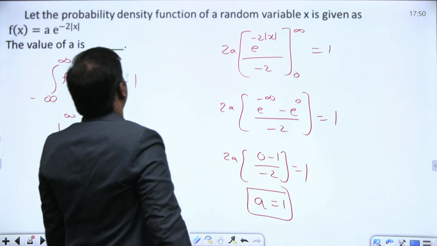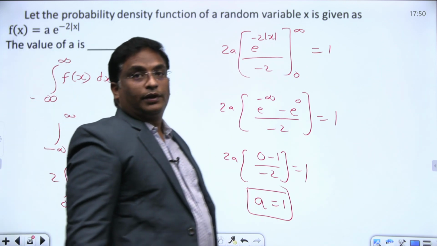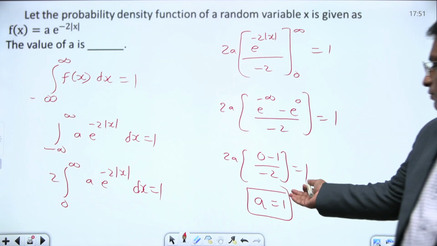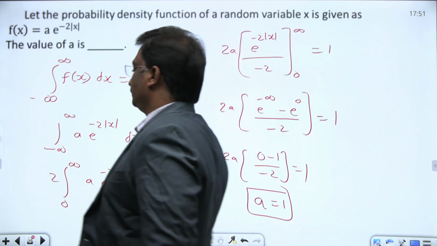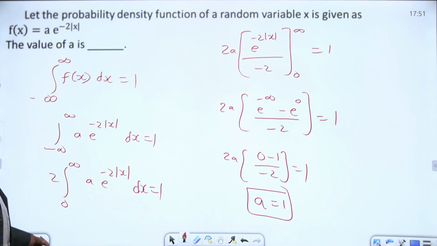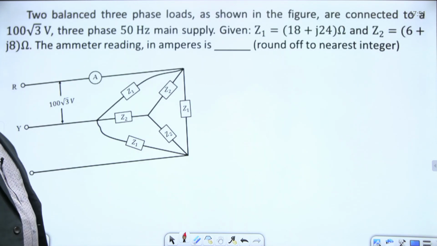What they asked us to determine: let the probability density function of a random variable x be given, then the value of a. What is the value of a? 1. That's all. Simple question.